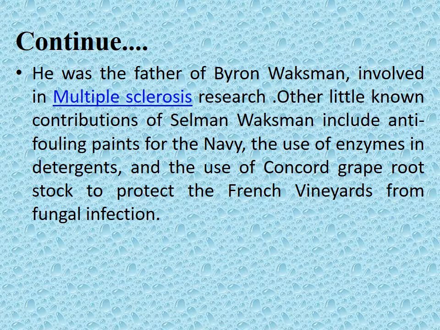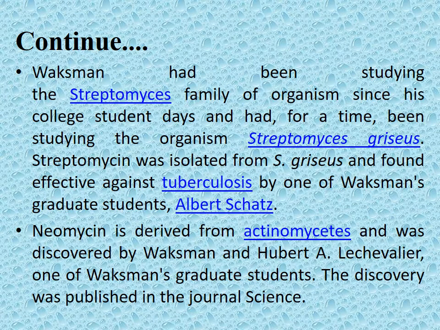the use of various enzymes in detergent and the use of Concord grape rootstock to protect the French vineyards from fungal infection. Waksman had been studying the Streptomyces families of organisms since his college student days and had for some time been studying the organism Streptomyces griseus, and streptomycin was isolated from S. griseus and found effective against tuberculosis. Neomycin is derived from the actinomycetes and was discovered by Waksman and Lechevalier.